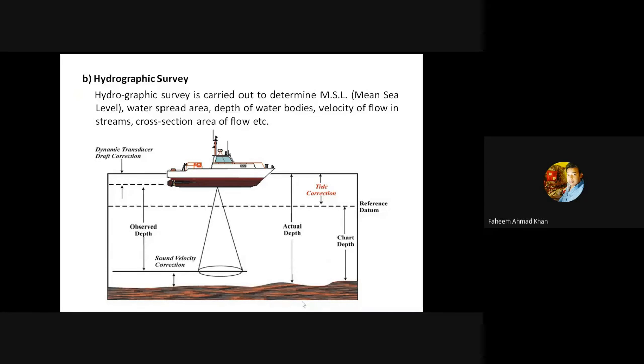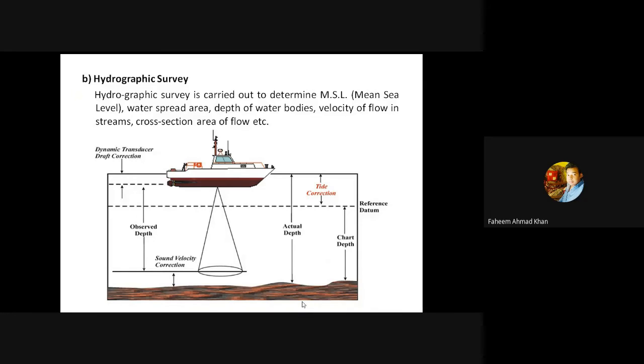So a lot of survey work can be done in the river body or in the water body, which may be a river body, ocean. It can be anything, but it should be a form of water body. So the hydrographic survey is carried out to determine different parameters which are present in water bodies.